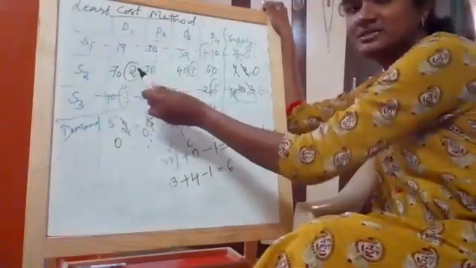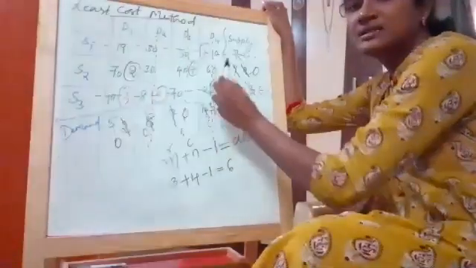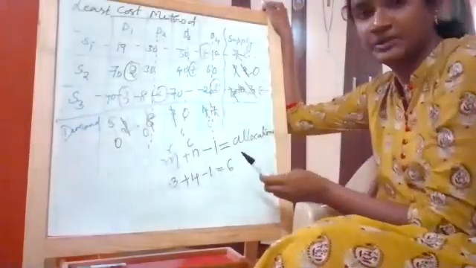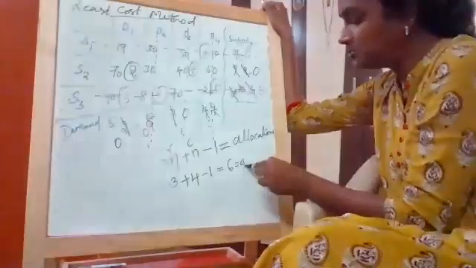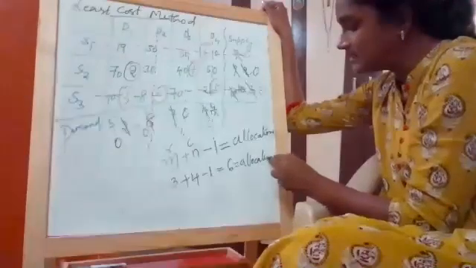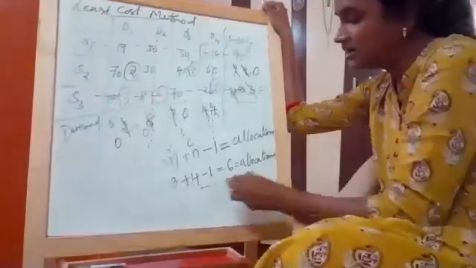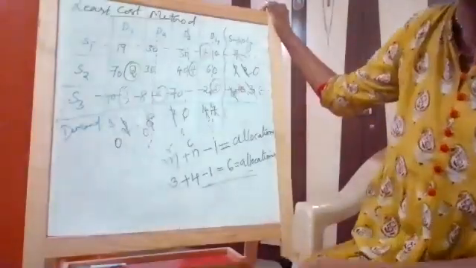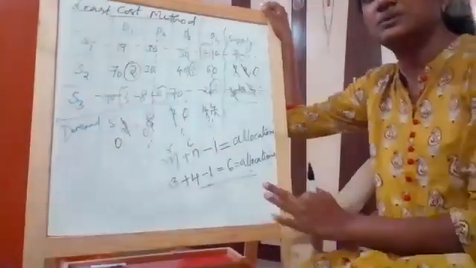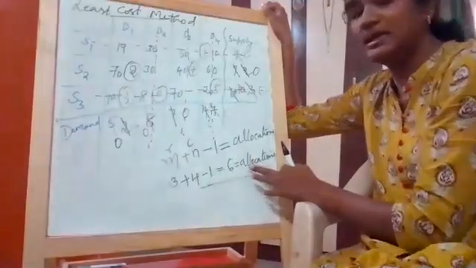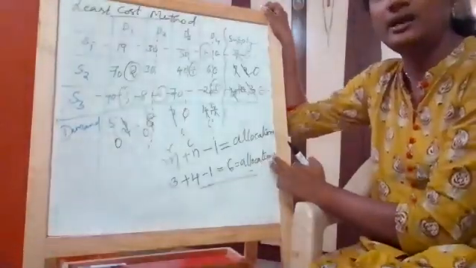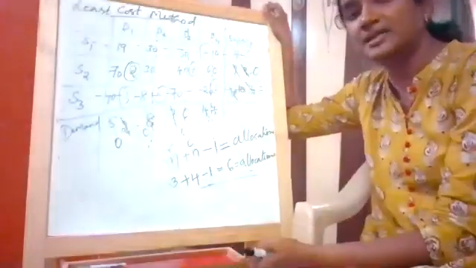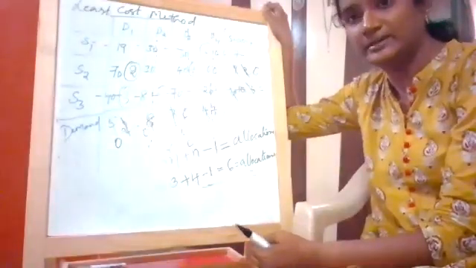And how many allocations do we have? Allocations are these circles where I allocated supply and demand: 1, 2, 3, 4, 5, 6. So it is equal to my number of allocations. If it is not equal, we will do another step later. What it is and how to apply it, I'll let you know in a later part. Right now, for this problem, this equation must be proved. Then only are you doing a correct process. If not, there are some optimality tests we will do in a later part.